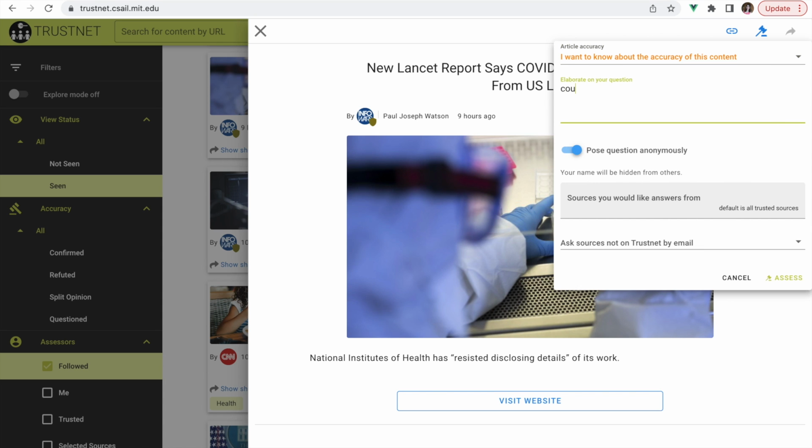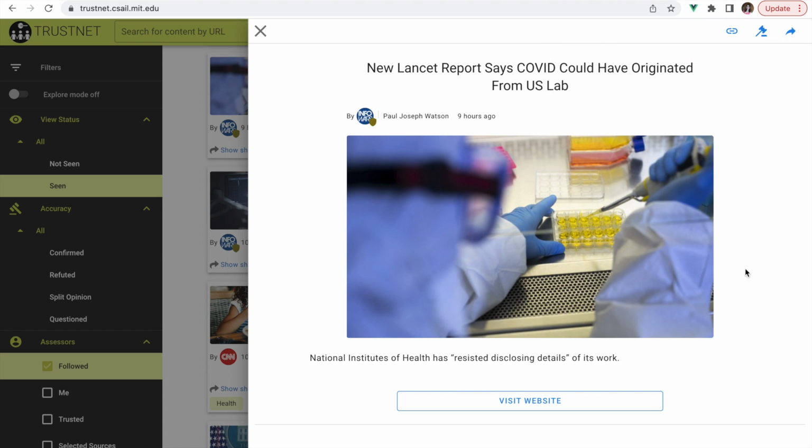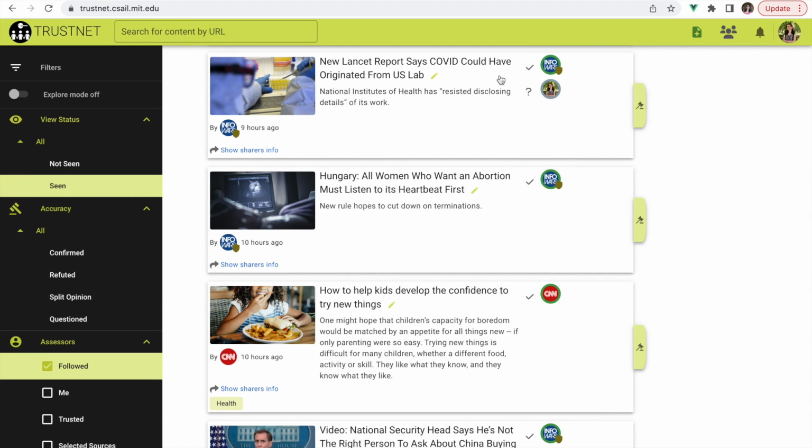A question about the accuracy of a post is surfaced to the user's trusted sources by default. They get a notification about it, and once they assess the post, the user is notified of the response. These assessments have the added benefit that others who come across the post will see them if they trust or follow the assessors, so there won't be the need for duplicated effort.